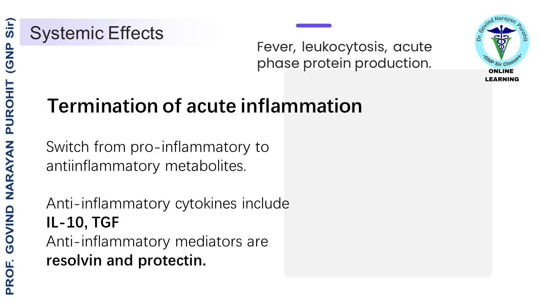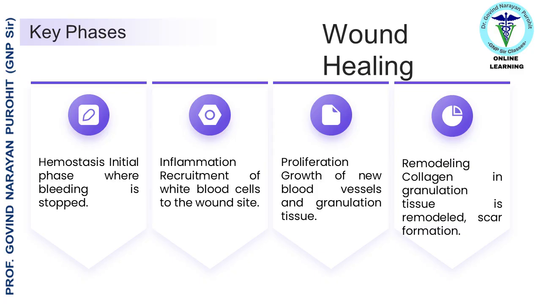The inflammation is terminated by a switch from pro-inflammatory to anti-inflammatory metabolites. Anti-inflammatory cytokines include IL-10, TGF. Anti-inflammatory mediators are resolvin and protectin. Now we discuss wound healing. Wound healing is a complex biological process that repairs damaged tissue after an injury.